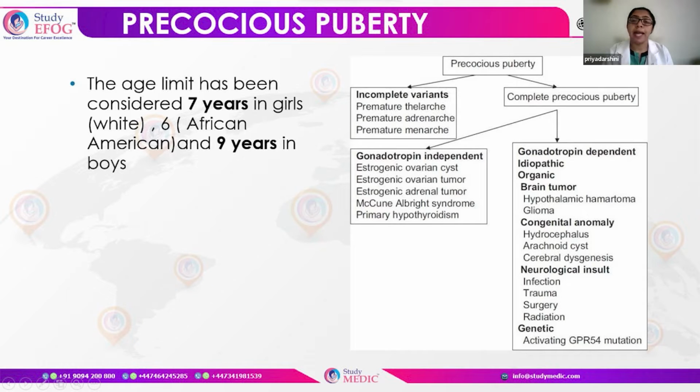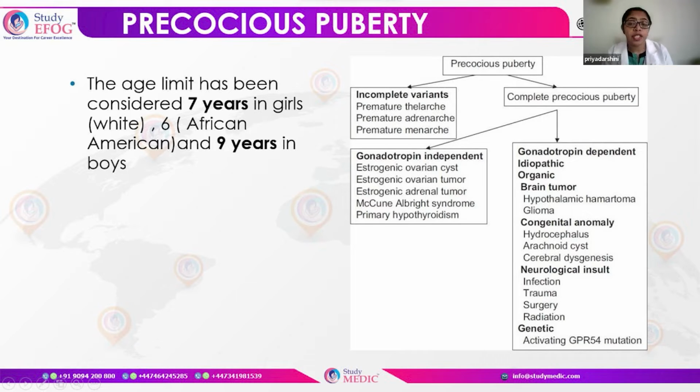What do we mean by incomplete variants? We have just one of the components present, which can be a premature thelarche, adrenarche or menarche. Understanding complete precocious puberty, there are two different types, which can be either gonadotropin independent or gonadotropin dependent. Independent ones are something that is happening in the periphery, like an ovarian cyst or tumor or an adrenal tumor, which can lead to this.